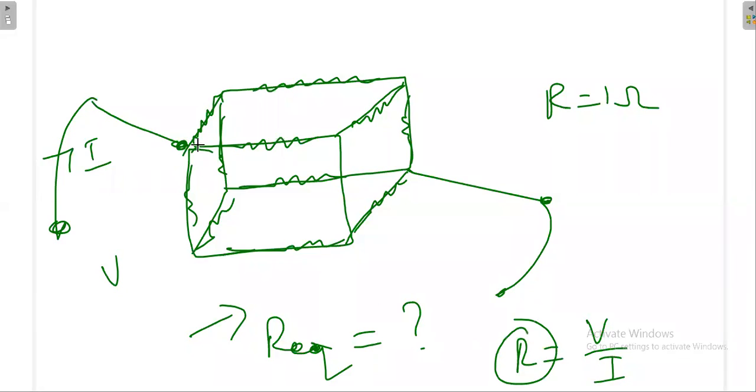You apply that idea, then try to find the resistance. Or otherwise, if you have some other idea, you put some nodes there, then something may come in parallel or series, then you put some imagination and come up with the R equivalent. You can go by any method. This is a standard question you will get in the network theory exam.